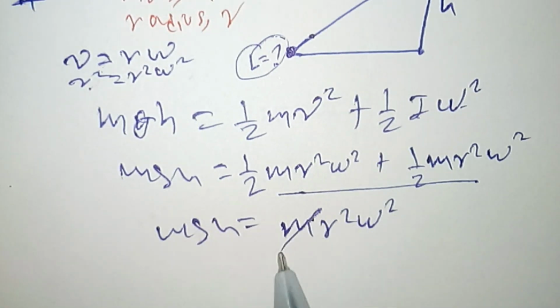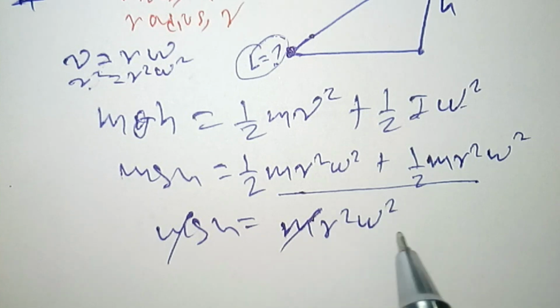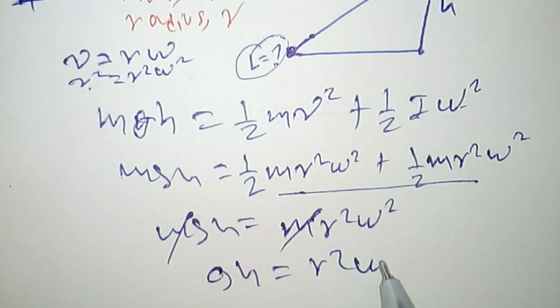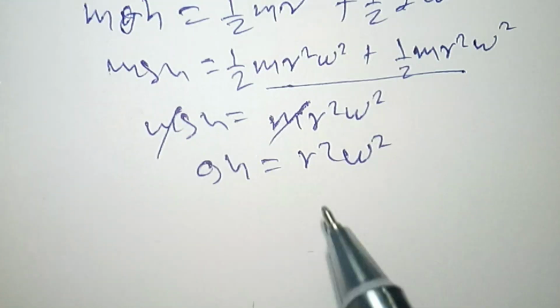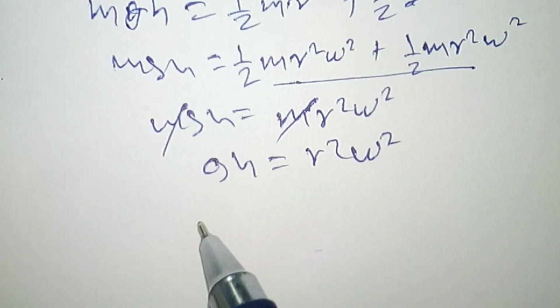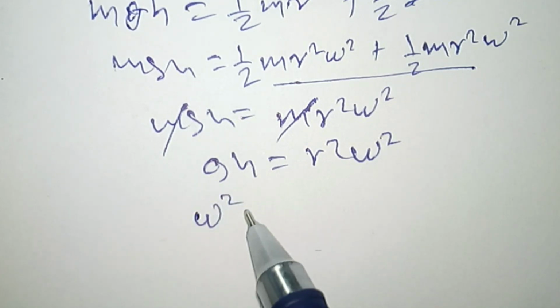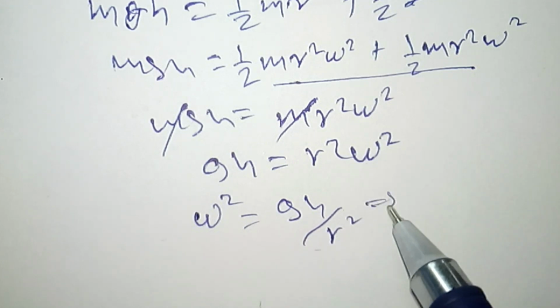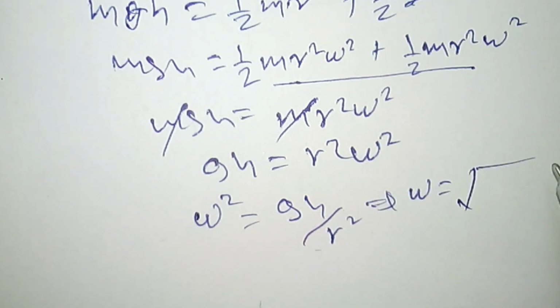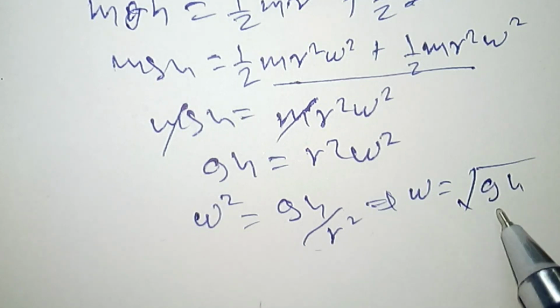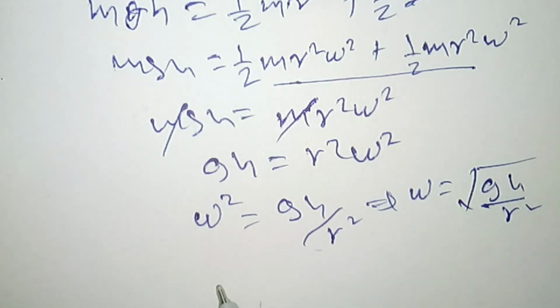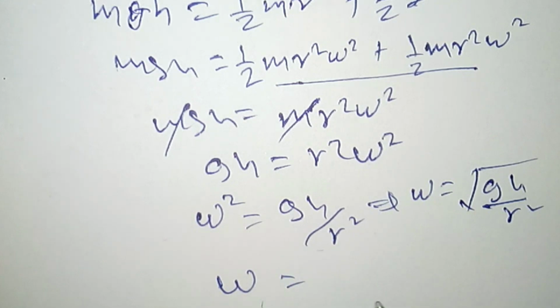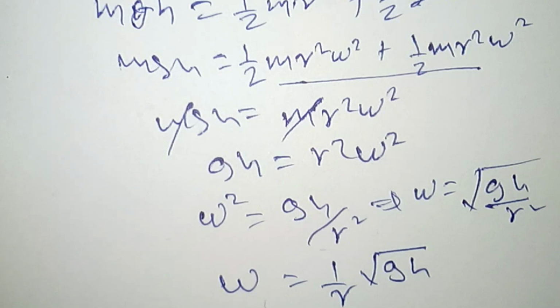Then we can cancel mass from both sides, and we are left with gh equals r squared times omega squared. So the angular velocity squared is gh divided by r squared, and omega is the square root of gh over r squared. This can be simplified as omega equals 1 over r times the square root of gh.